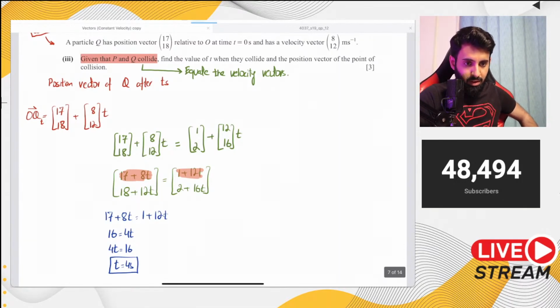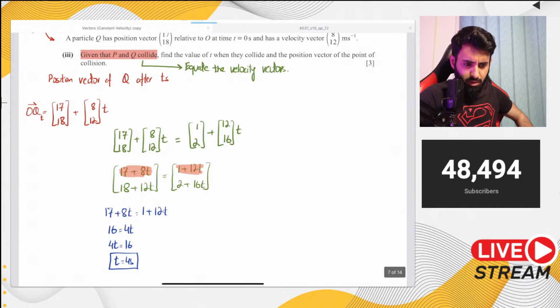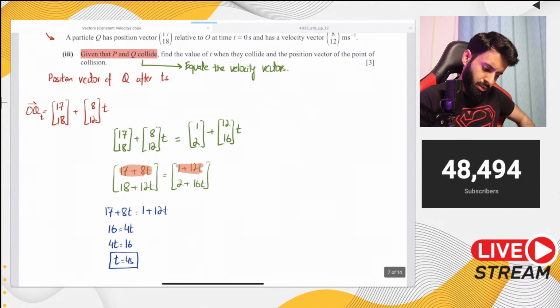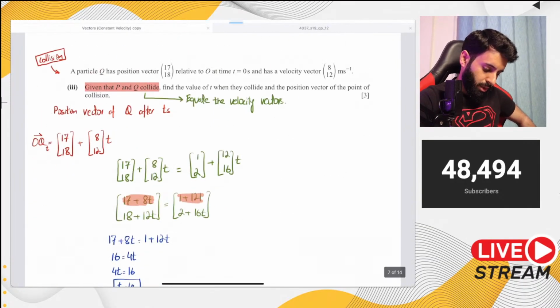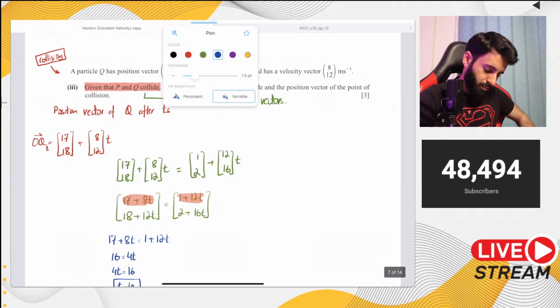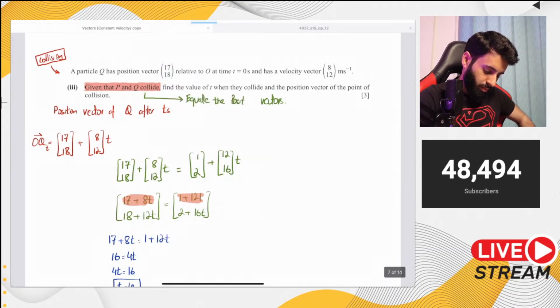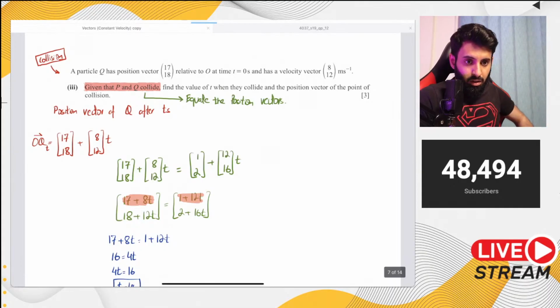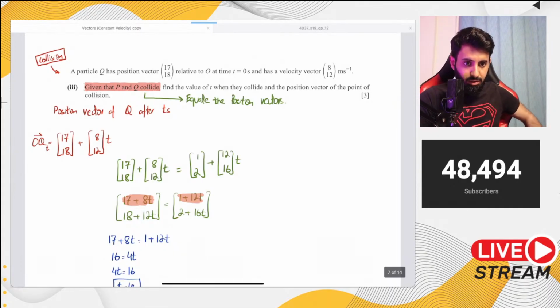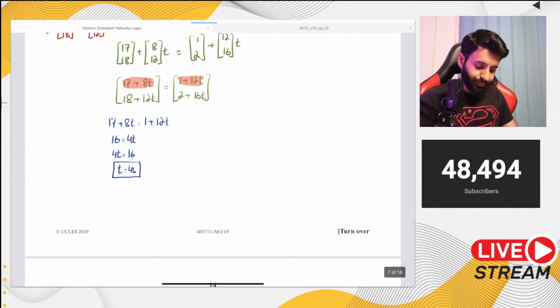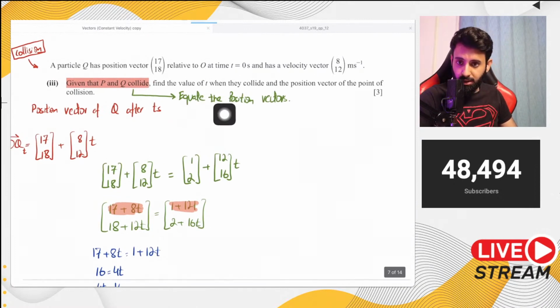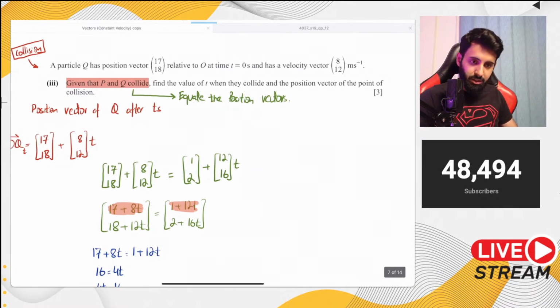That's your answer. Sir, isn't it position vectors, not velocity? Yeah, you're right. You equate the position vectors. Now if the question asks you to prove that they are colliding, then quickly I'll reiterate that you need to equate the position vectors, sorry, not the velocity vectors.